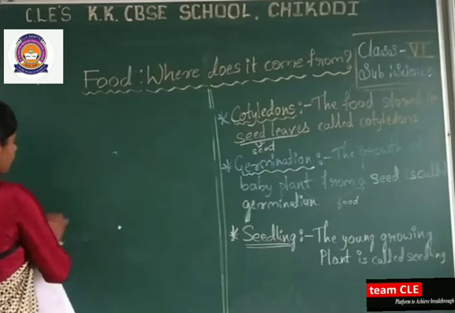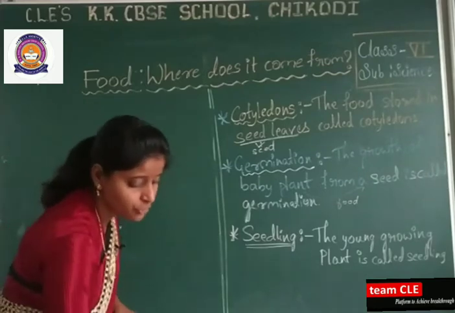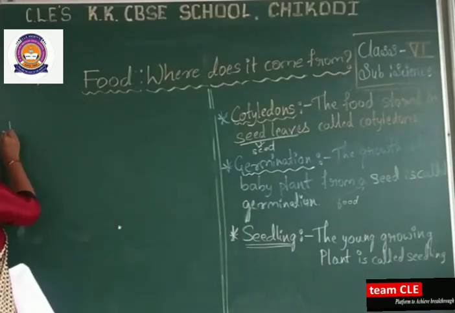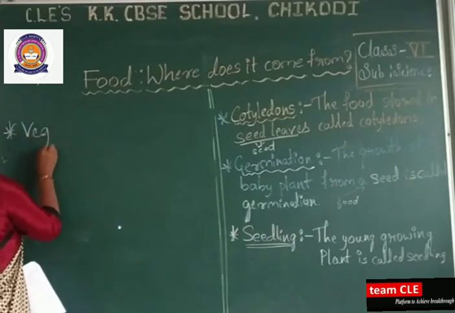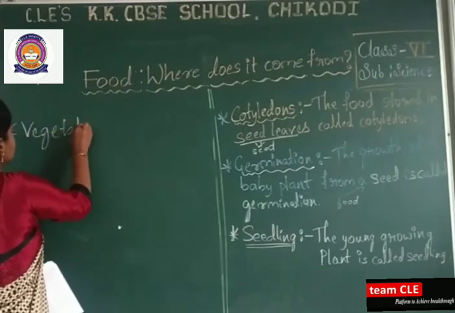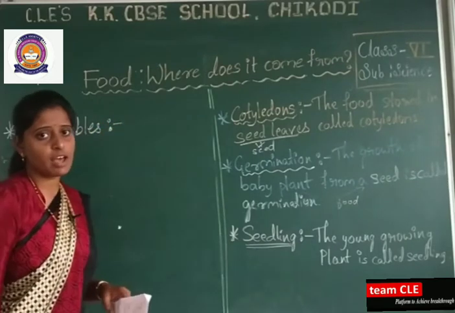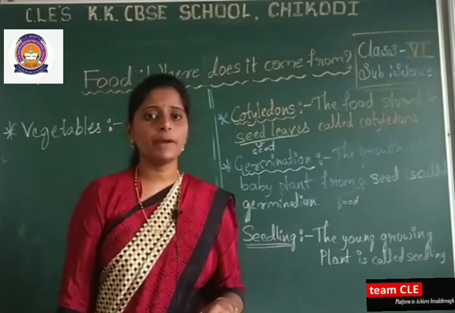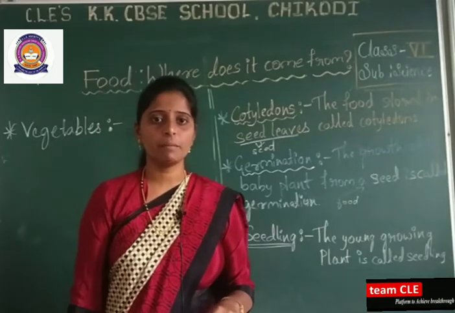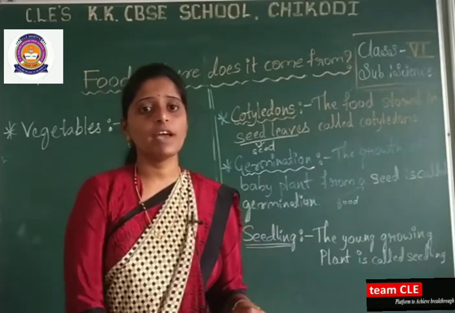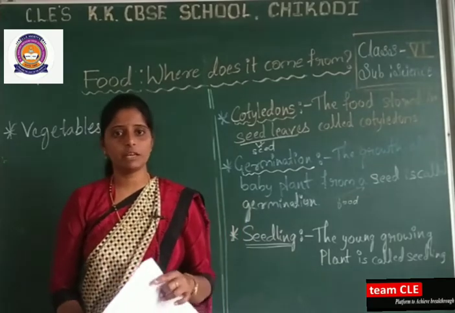After fruits, we are having the vegetables. Even fruits we are getting from the plants only. The next concept here is the vegetables. In our day-to-day life, we are having many kinds of vegetables. We should not depend only on one kind of vegetables. We have to consume different kinds of vegetables.